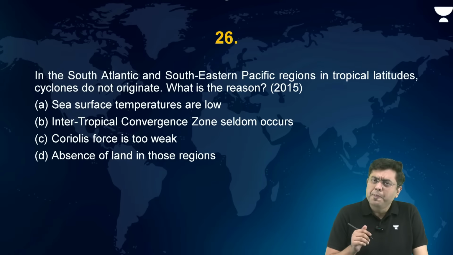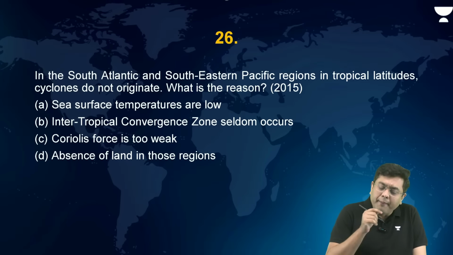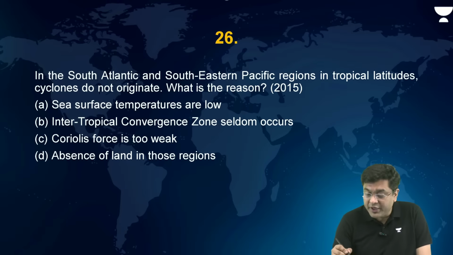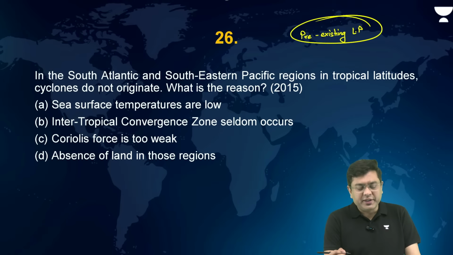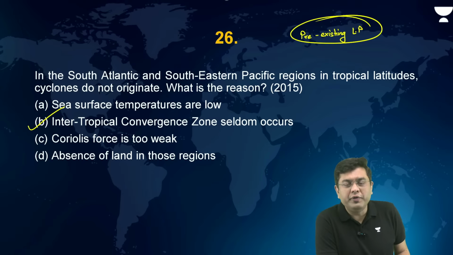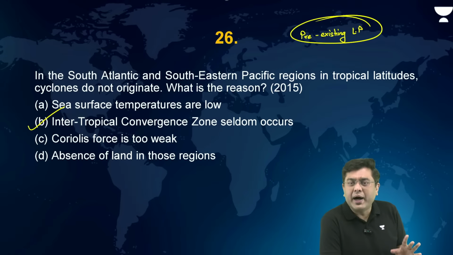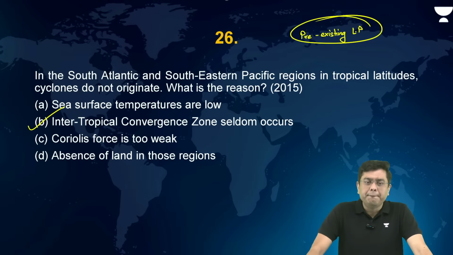Now, here, why don't you have that event in the Southern Pacific or the Southern Atlantic? Because in these regions, for the formation of tropical cyclone, another condition is a pre-existing low pressure belt, which is not the case in the Southern Pacific or the Southern Atlantic. Why? Because the ITCZ seldom moves over the central Southern Pacific and central Southern Atlantic. So this is why you don't have the development of tropical cyclone. Okay? So the answer is B.